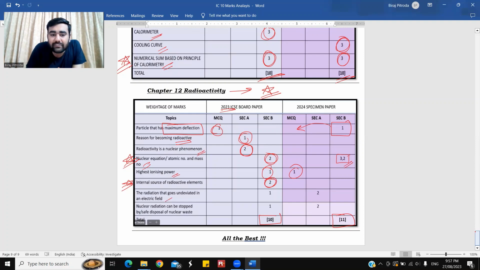Radiation that goes undeviated related to electric field, that is also for 1 mark, and this is for 2 marks. इसके basis पे एक diagram है, like they will give you a diagram on electric and magnetic field, what happens to alpha particle, beta particle, gamma particle. Nuclear radiation can be stopped by, this is again very important, keeping our environmental studies in mind. We can expect a question based on this. How can we control nuclear waste or how can we dispose of nuclear waste?